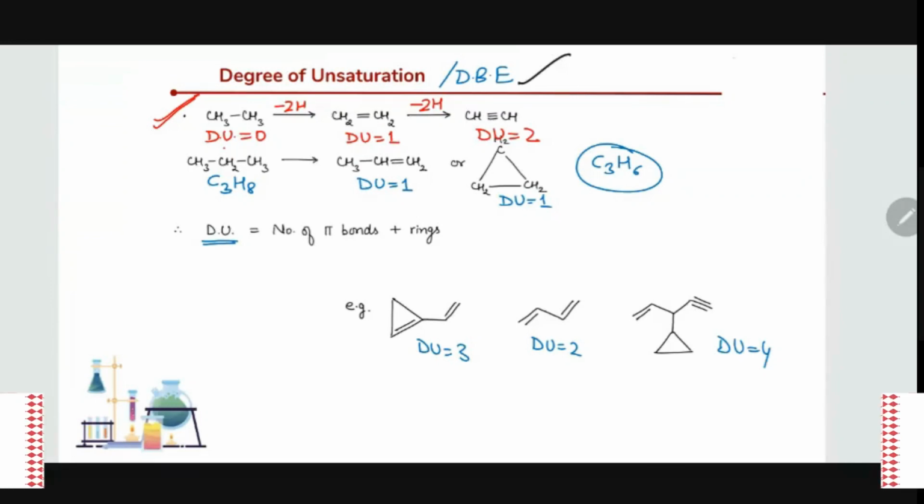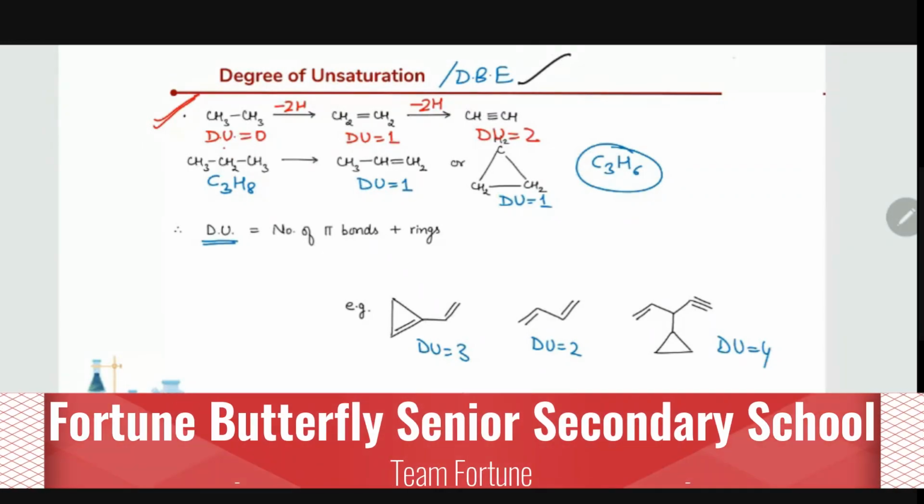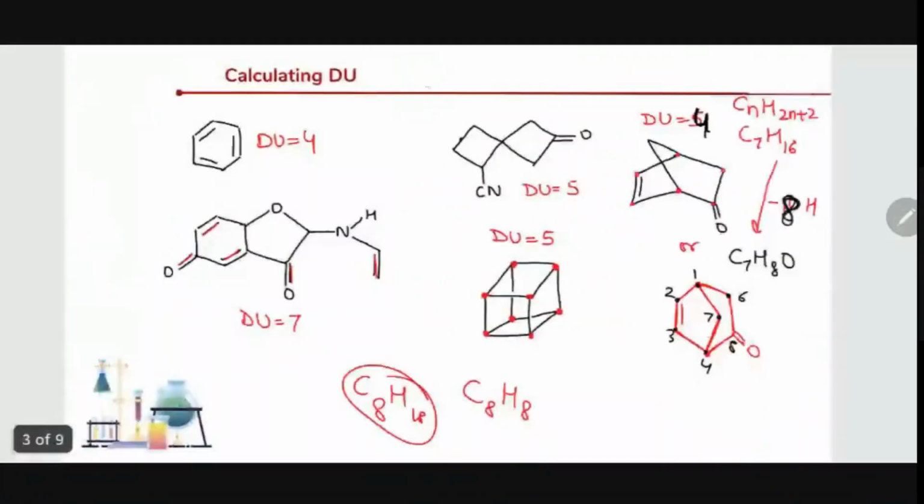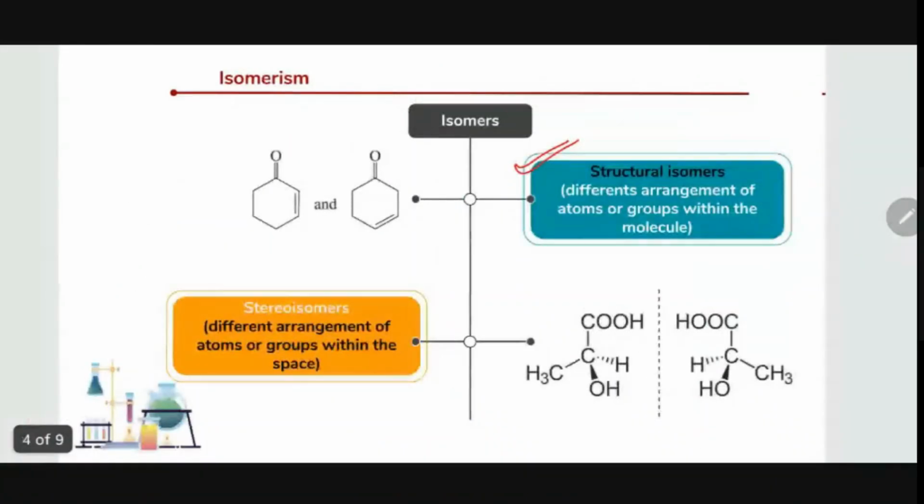And before that, I will tell you what exactly is meant by isomerism.